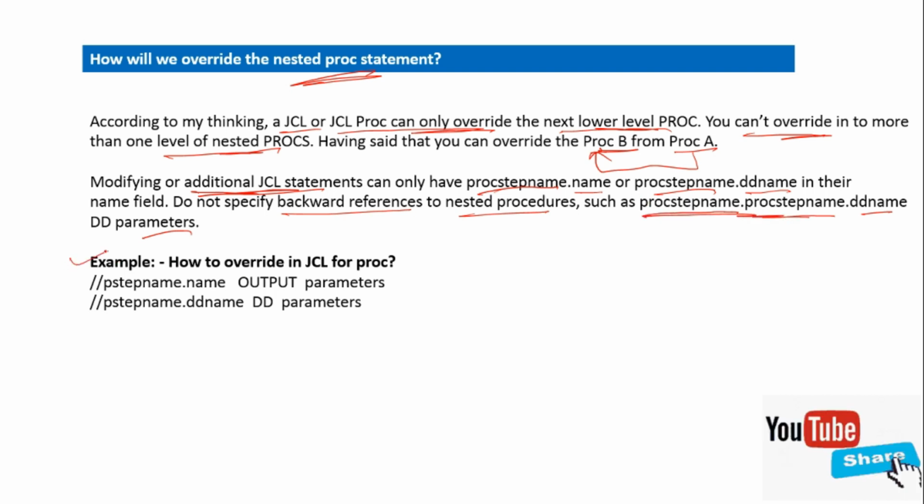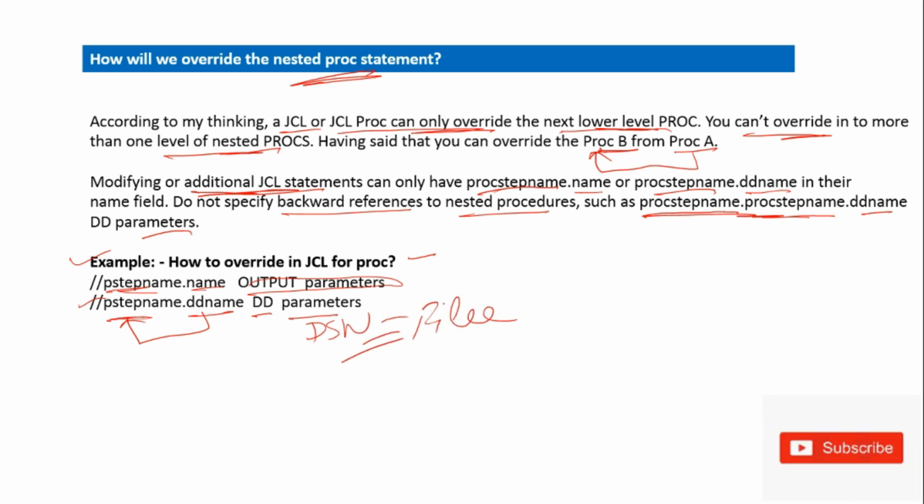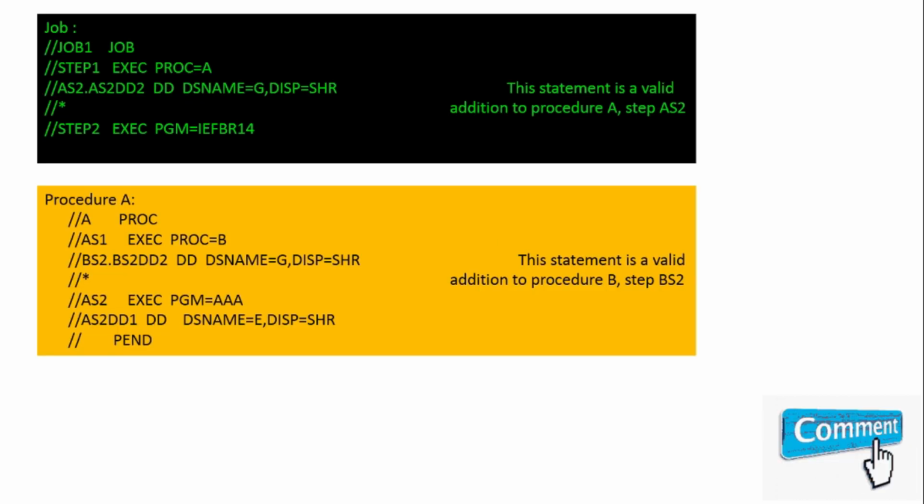For example, how to override in JCL for a proc. First you give the proc step name, then dot name, meaning whatever parameter you want to change in your proc, so then you give the output parameter. And for the DD name, first you give the proc step name and then the DD name you want to change from that proc. Then you give your DD, then here DSN, the file name.